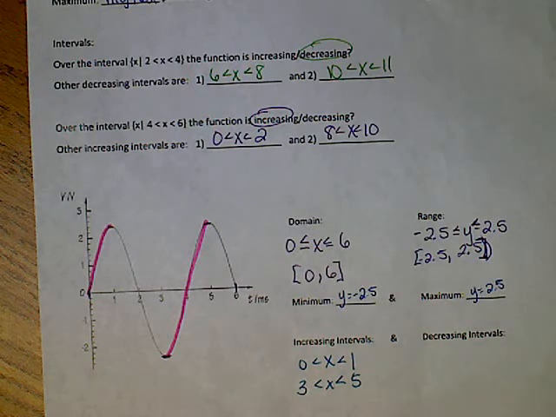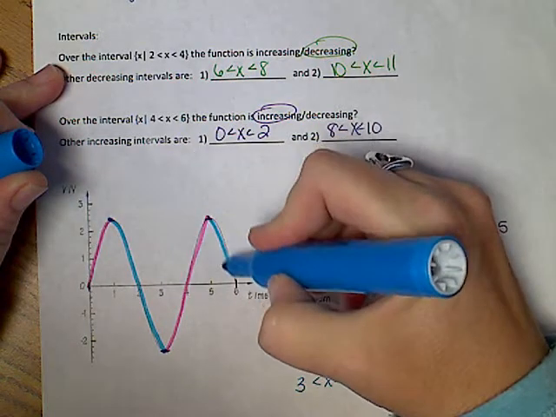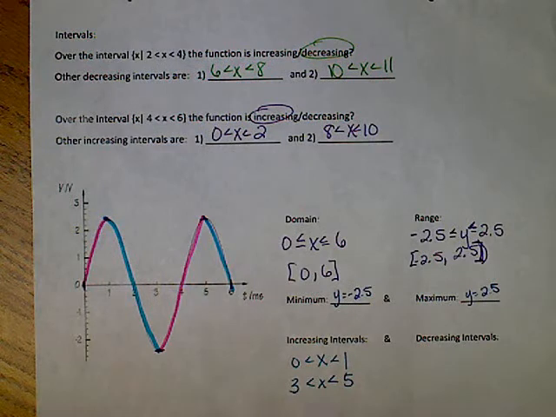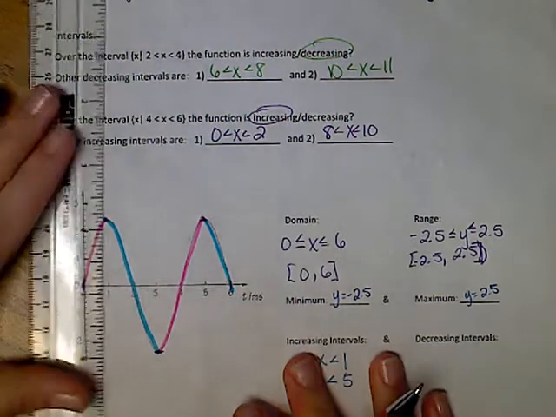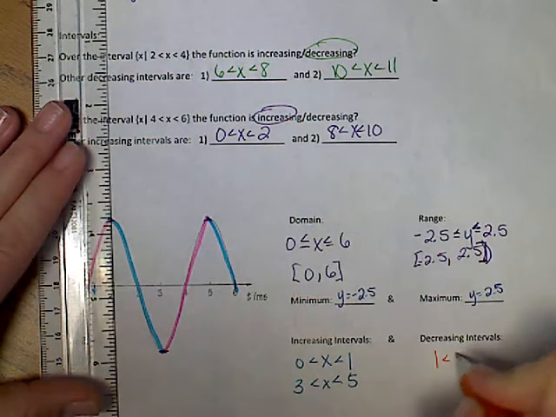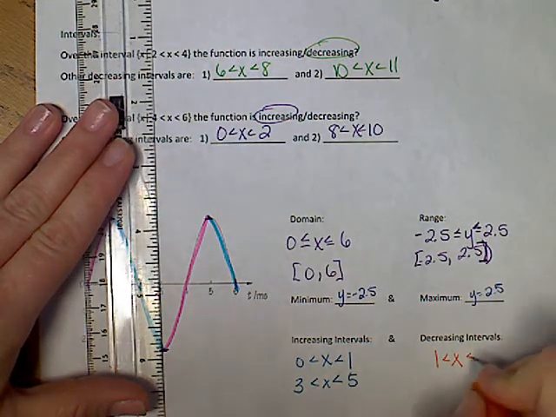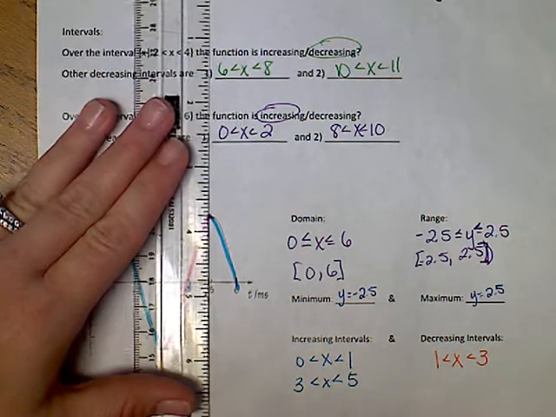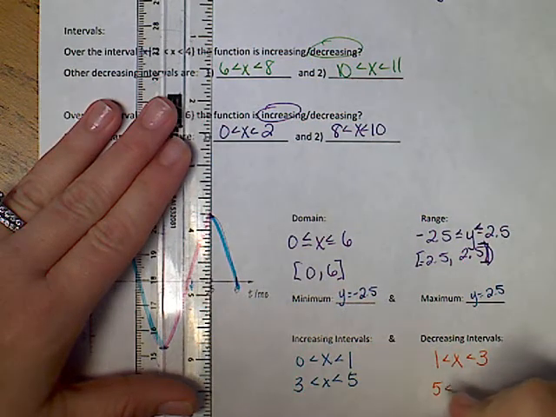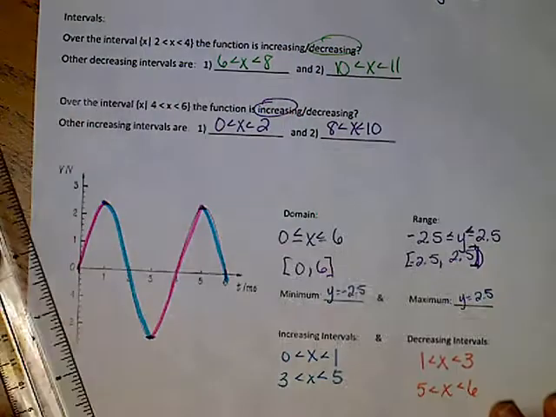Now I'm going to do my decreases. And with my decreases, I'm going to highlight I am decreasing here. You guys usually don't have a hard time with seeing it, you just need to know how to mark the values. So you can tell that's a decrease. My decrease starts at the top of that curve, which is happening at 1. So I'm going to decrease from 1 to 3. Then my next decrease starts at 5, and it goes to 6. So those are increases and decreases.